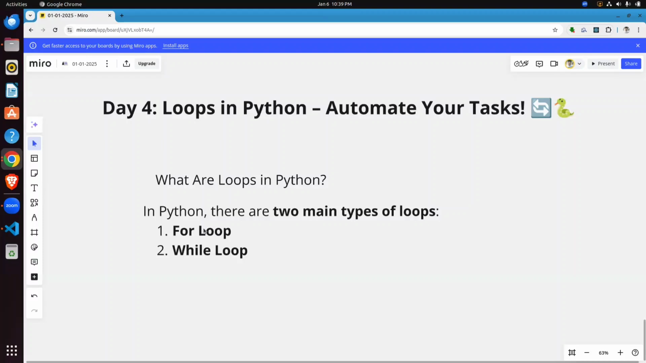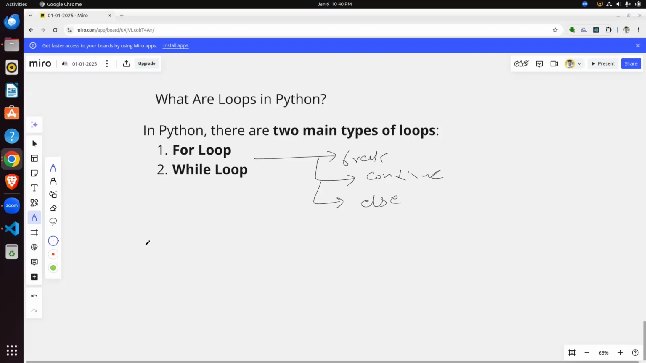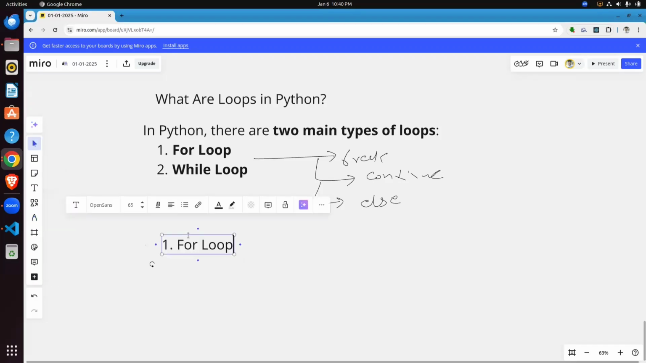So what are the control statements? We use three control statements. First one is break, second one is continue, and third one is else, to manage loop behavior. So first we learn the for loop.